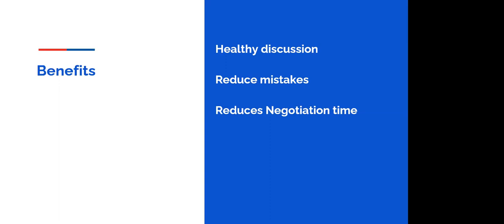Also, it helps to reduce mistakes, because it is on pen and paper, not verbal. The mistakes can be reduced because you have already sorted out your information related to your product, and you have mentioned on paper this is my product, this is my product rate, and these are the terms and conditions that I am providing you. So it obviously reduces the mistakes of the executive or person who is making a quotation.